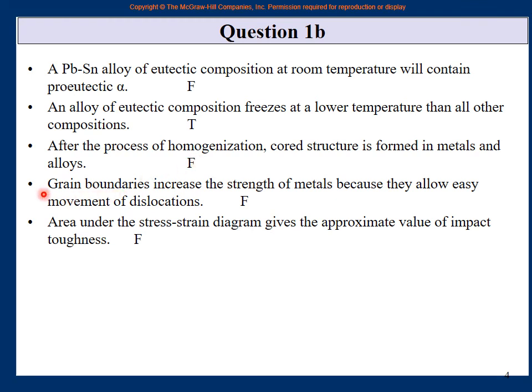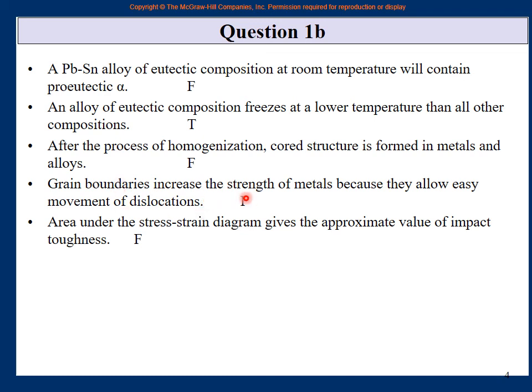Next one: grain boundaries increase the strength of metals because they allow easy movement of dislocations, right? So grain boundaries do increase the strength of metals, but, as we have discussed many times, dislocations move when you deform a material. When they come to the grain boundary, they stop. Another dislocation comes, a stop. Another dislocation comes, a stop. And there is a dislocation pile up at the grain boundary. So the increase in strength is because the grain boundary does not allow the movement of dislocations.